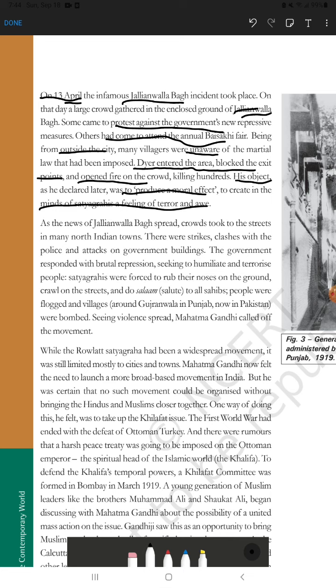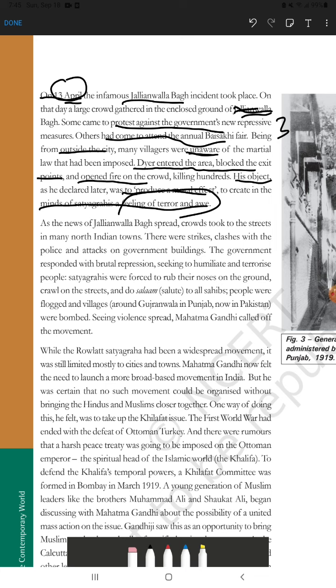This is all about Jallianwala Bagh. What are the key points? You should mention the date, the place, and the purpose for which so many people gathered. Then, they were unaware of the martial law as they were away from the cities. And General Dyer entered the area, blocked the exit gate, opened fire and killed hundreds. And never forget the main objective of doing so. Then we'll come to the next part.